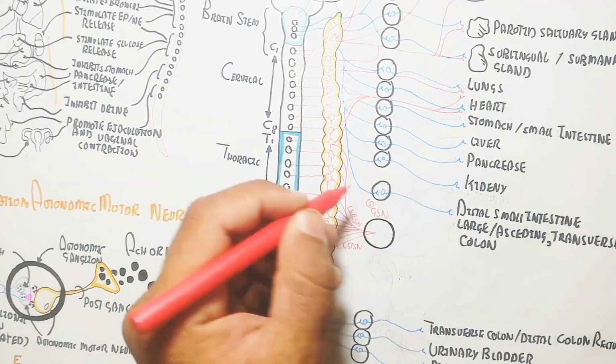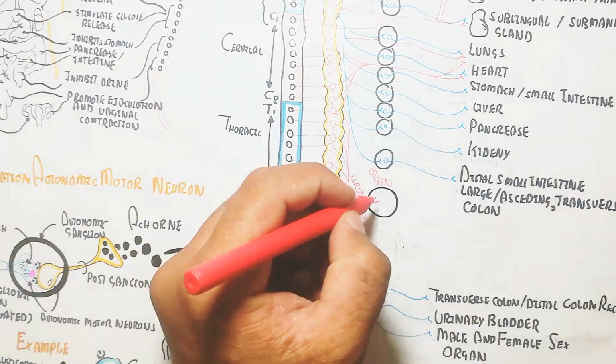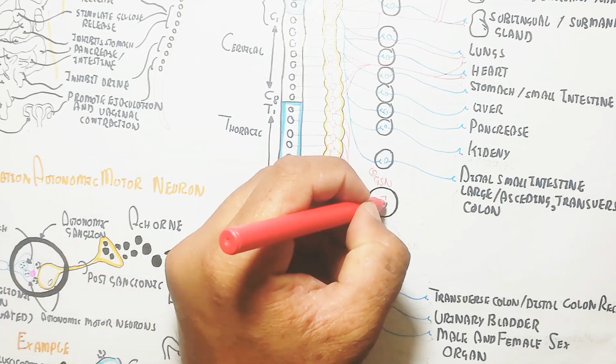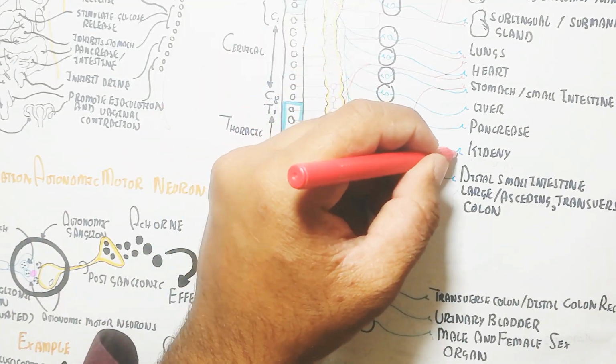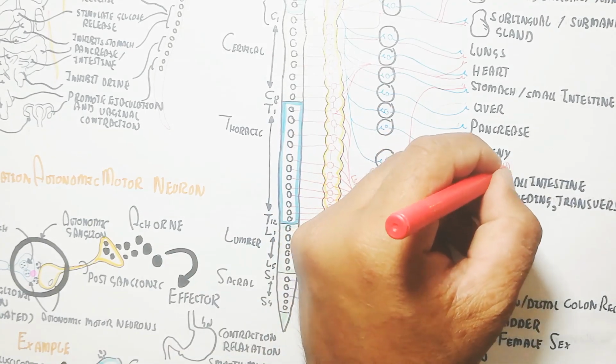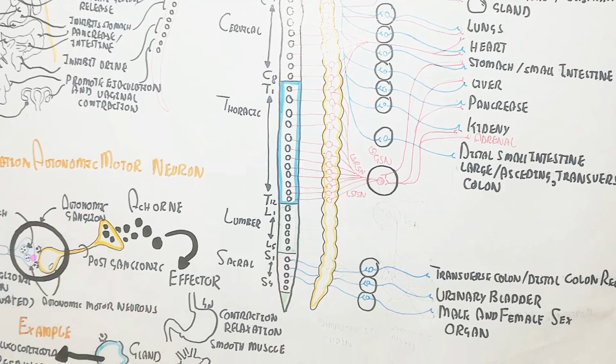splanchnic nerve and the least splanchnic nerve, and on the other hand the greater splanchnic nerve, which innervates and forms the ganglion.